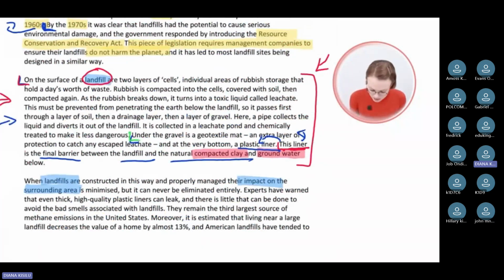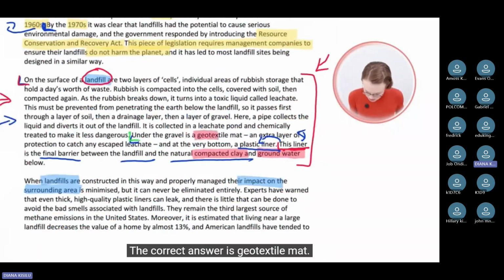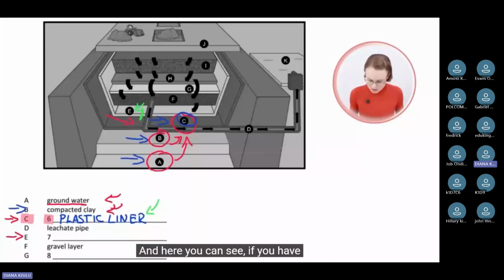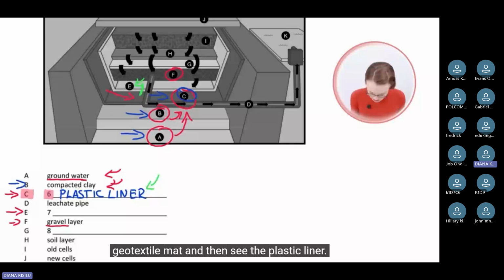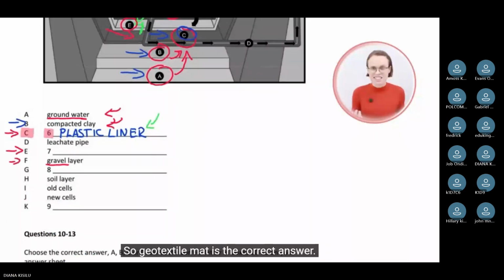Guys, here we have it. The correct answer is geotextile mat. It's under the gravel, and then comes the plastic liner. And here you can see, if you have a closer look, here it says F, gravel layer. So F is the gravel, then comes the geotextile mat, and then see the plastic liner. So geotextile mat is the correct answer.